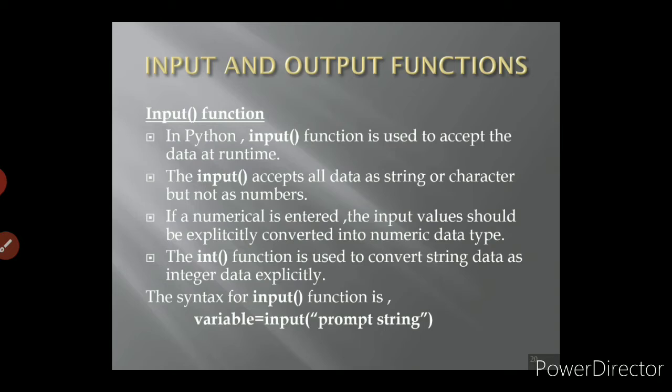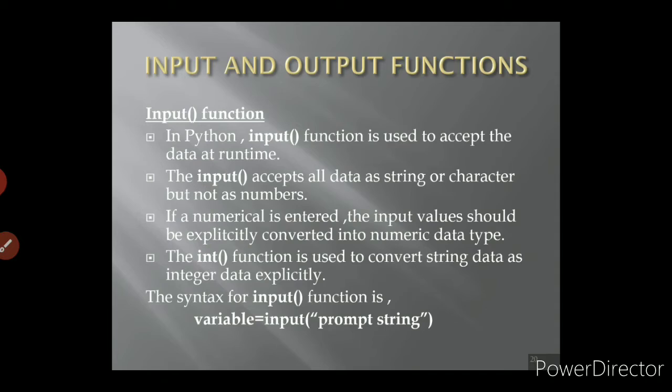numbers. Suppose you want to give numbers as an input, you have to convert them explicitly. Explicitly means from outside we have to give some commands to convert the numeric values. So if a numerical value is entered, the input value should be explicitly converted into a numeric data type. For that purpose we use the int function, used to convert string data to integer data explicitly. Suppose you give any numbers without this int function, it will consider them as a string or characters.